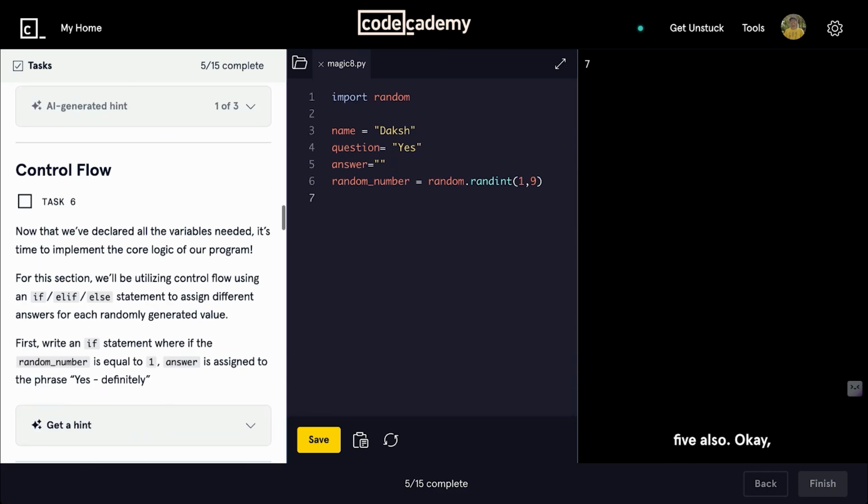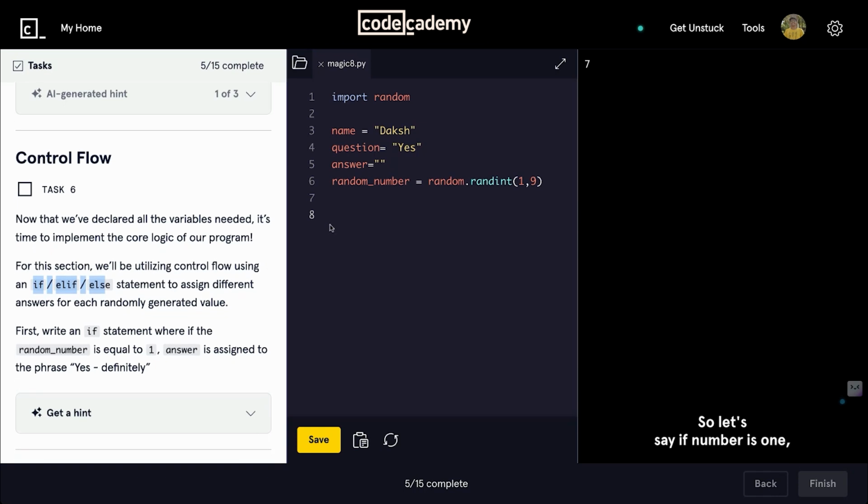Okay. The next task is to write the logic for the code, which is the control flow. The first logic was to create the variables, and this next part is to create the logic. How we are creating the logic is to use if, elif, and else statements. So let's say if the value of the random number is 1, then we'll declare it with the answer.